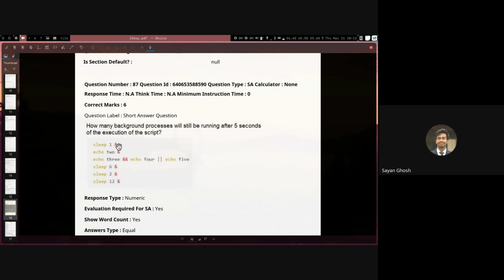If we had this without the ampersand at the end, so if we ran this without running it in background, then these would be blocking. So sleep 1 will block the terminal for 1 second and only after then sleep 6 would run. But because we have them all with ampersand, all of them are running in the background. So everything is running in the background. All of them start at the same time.